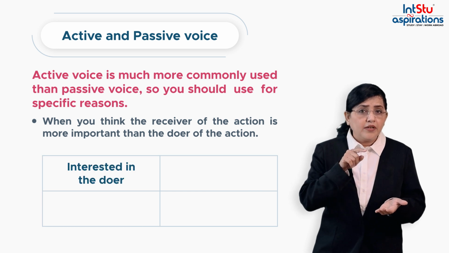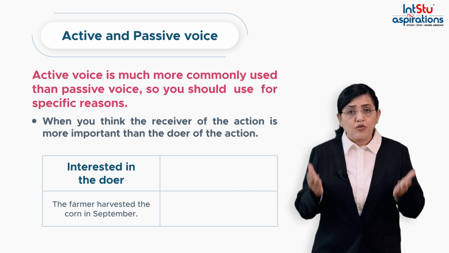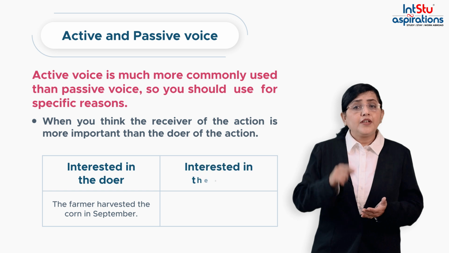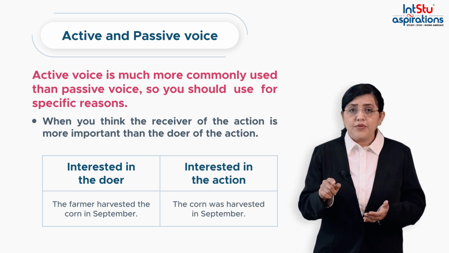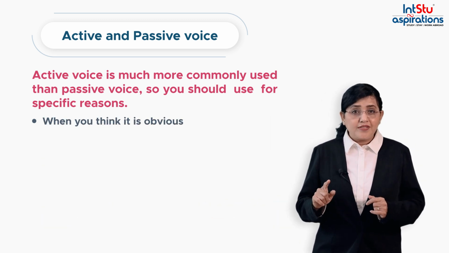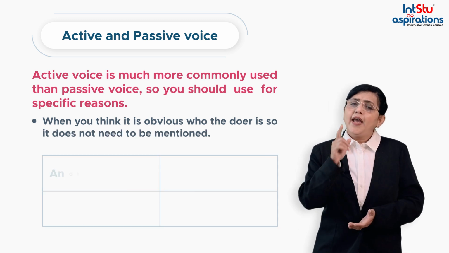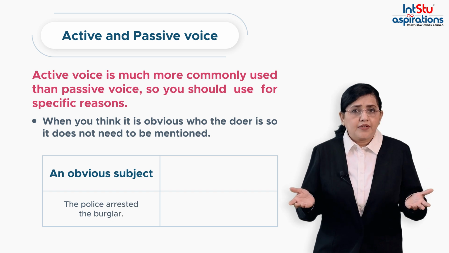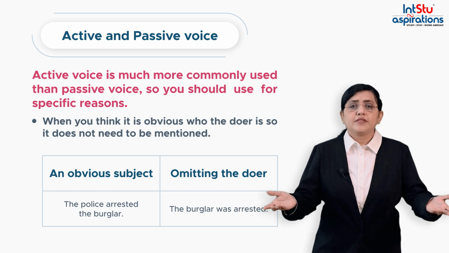if you are interested in the doer, then you will say the farmer harvested the corn in September. Now, if you are interested in the action, then you may say the corn was harvested in September. When you think it is obvious who the doer is, so it does not need to be mentioned. An obvious subject, the police arrested the burglar. Omitting the doer, the burglar was arrested.